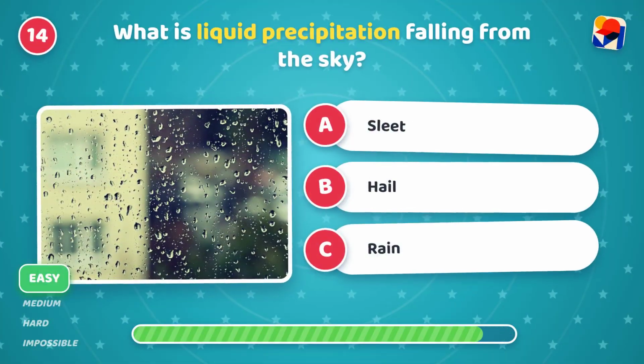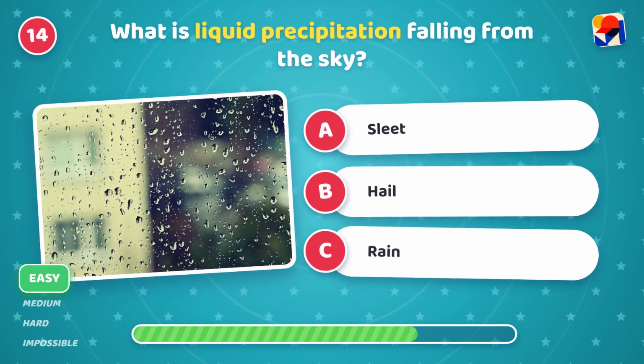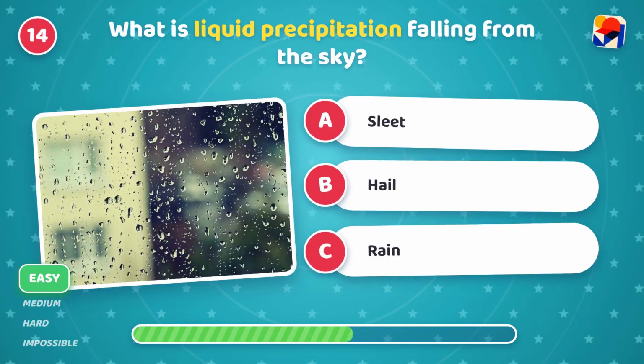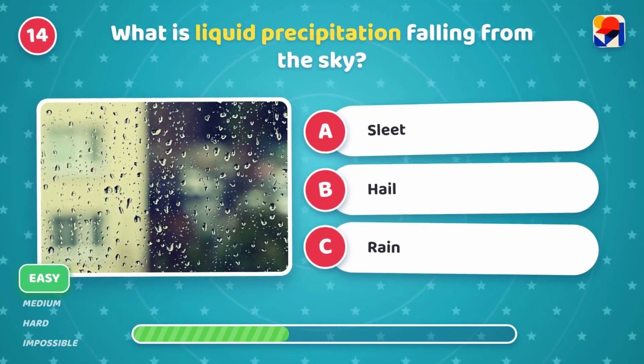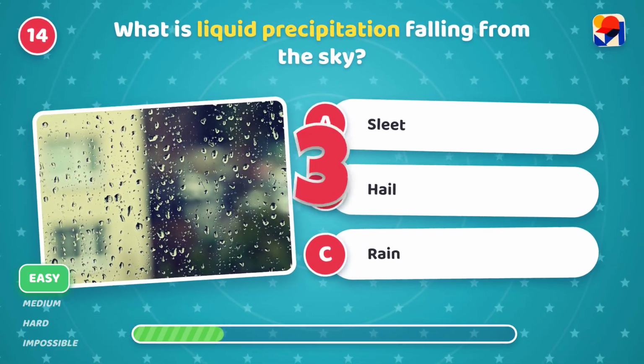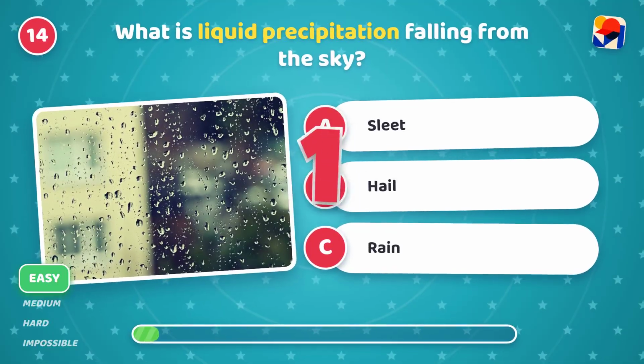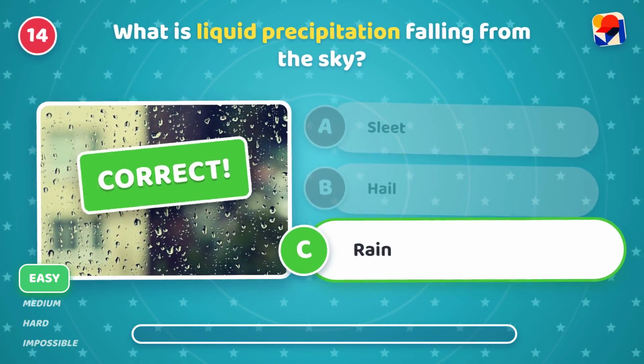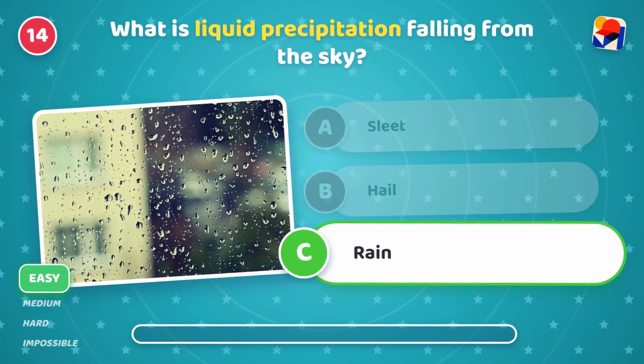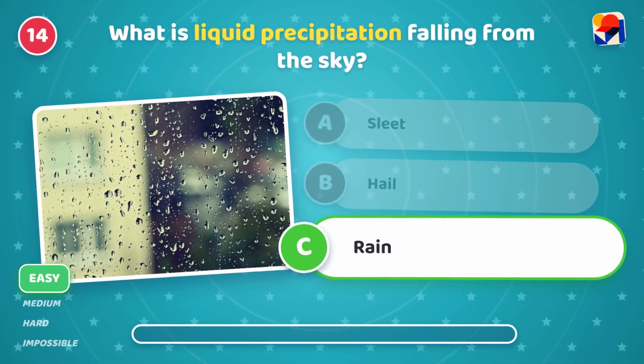What is liquid precipitation falling from the sky? Is it A, sleet, B, hail, or C, rain? It's C, rain! Splish splash, water droplets falling from clouds.